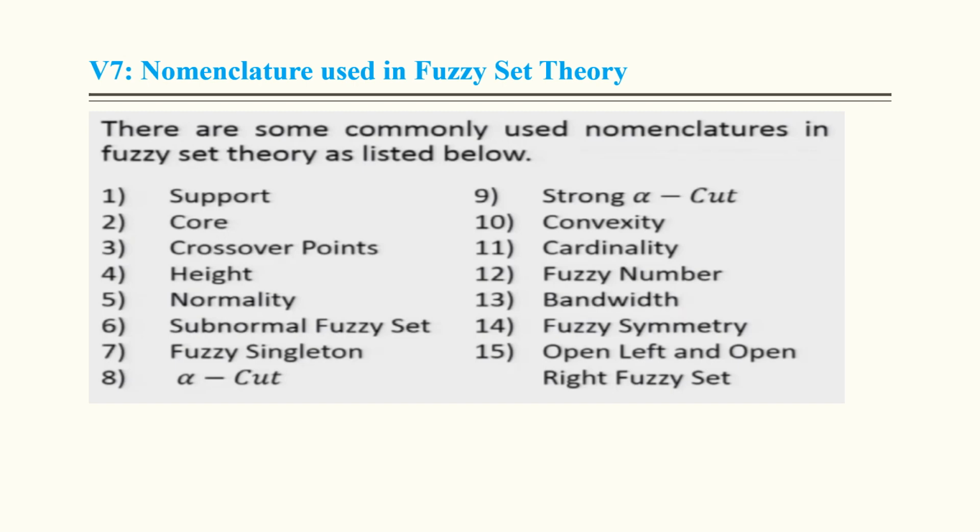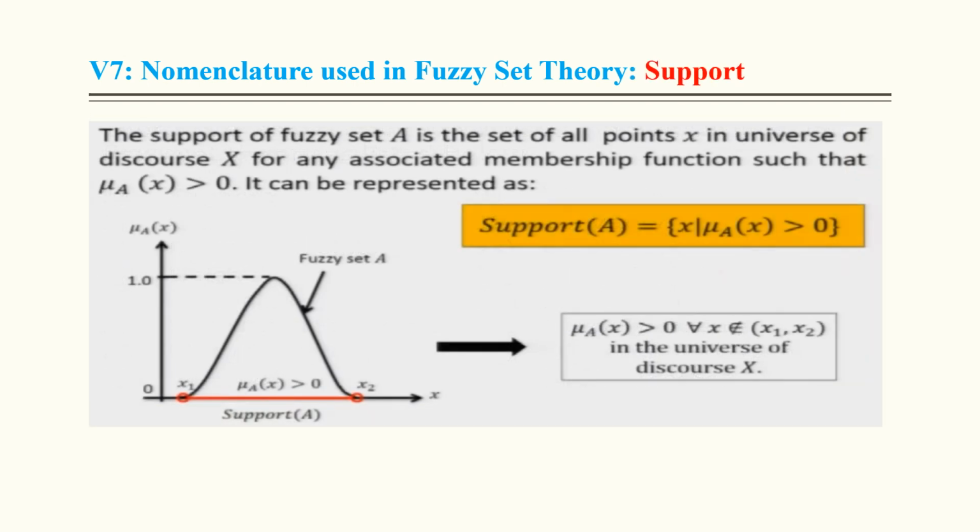Right now, nomenclature used in fuzzy set theory. There are a total of 15 nomenclature used in this. I will go with this. Support.